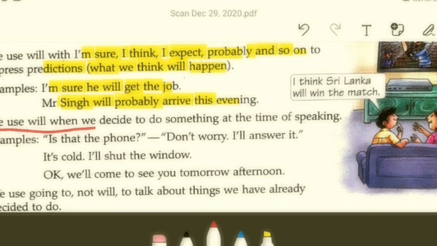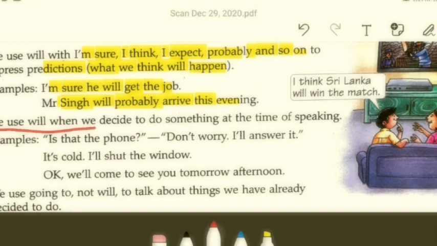If you have decided to do something while you're speaking, you also use will in those instances as well. Example: the phone. Don't worry, I'll answer it. It's cold, I'll shut the window. Okay, we'll come to see you tomorrow afternoon.